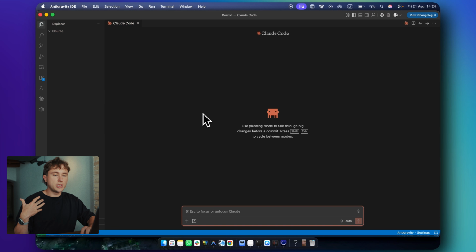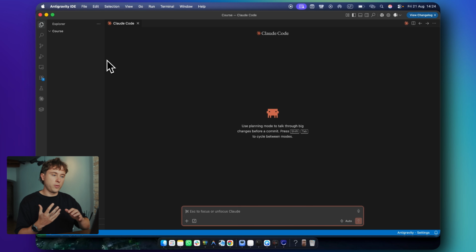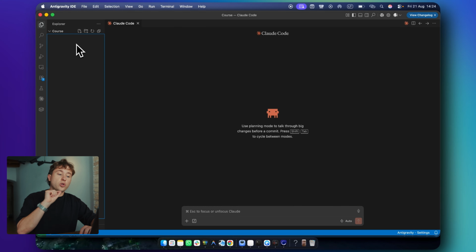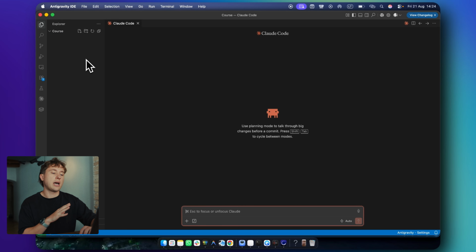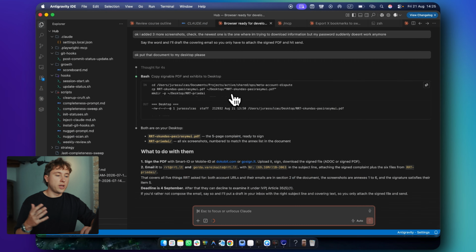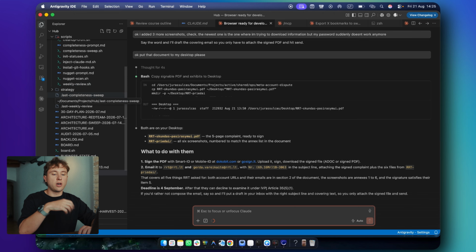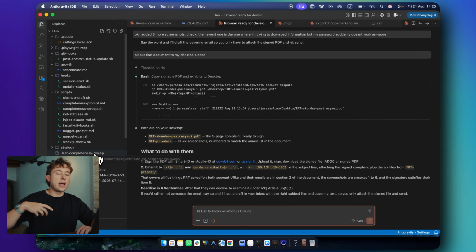So the first one is a Claude Code when you open it from scratch, when you didn't do any work with it yet. And you can see that there are 0 files in the Explorer here. And also, if you don't know how to set it up like this, I'm leaving the video here, which is a very short setup, so you can get it running like I am here. And then I can show you one of the directories that have a lot in here. So this Claude Code consists of the system prompt that we can control and then all these files.